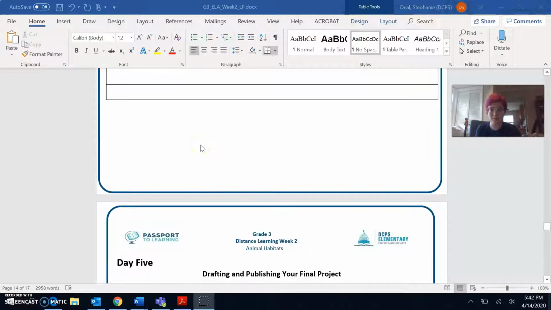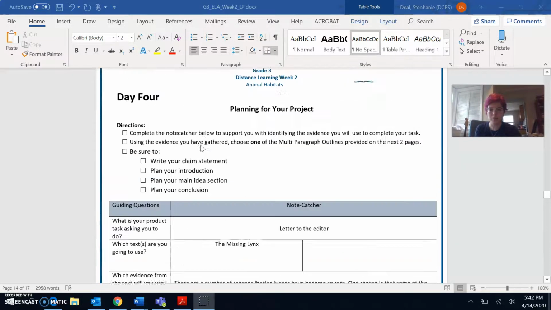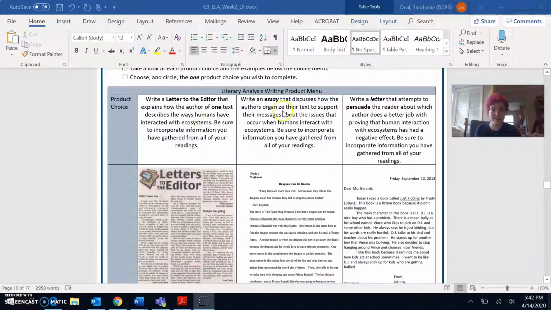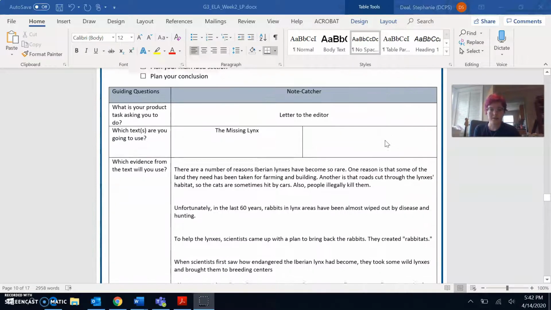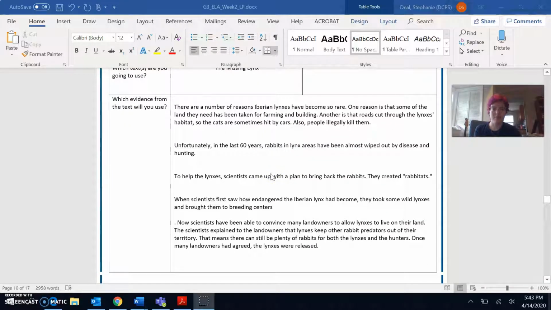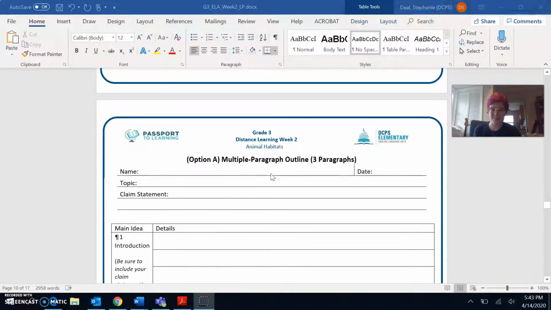So on day 4, you should have chosen one of the 3 options for a final project: a letter to the editor, an essay, or a letter. Then you should have filled out your note catcher and planned what you were going to write about in your final project. So you can see here, I filled out the note catcher and I'm writing a letter to the editor, and I'm writing about the missing links. And then I put some evidence from the text in my note catcher so I could help remember what I was thinking about when I was writing.